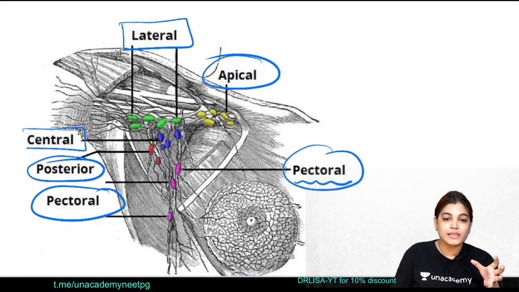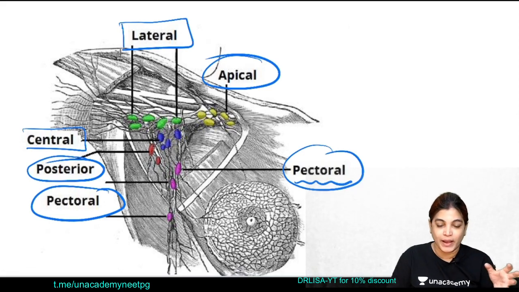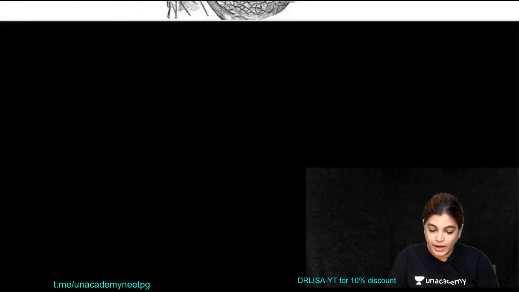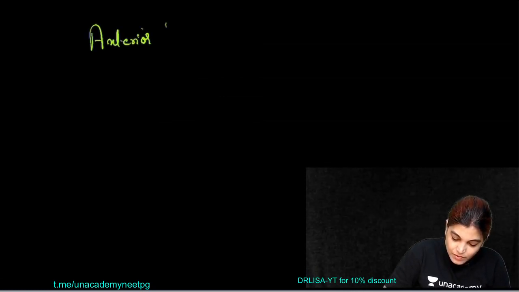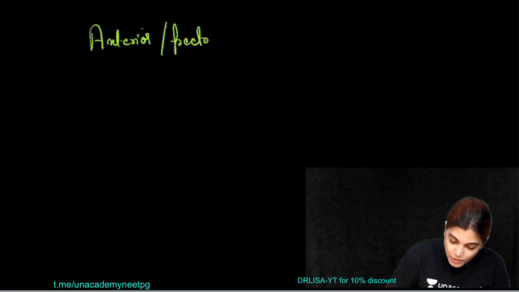In short, I will tell you which lymphatics drain into these five groups. Write down anterior, which is also called the pectoral group of axillary lymph nodes.